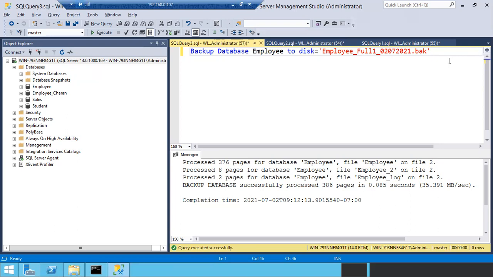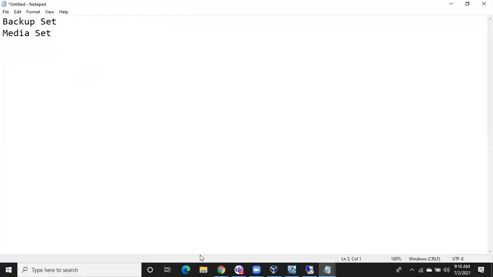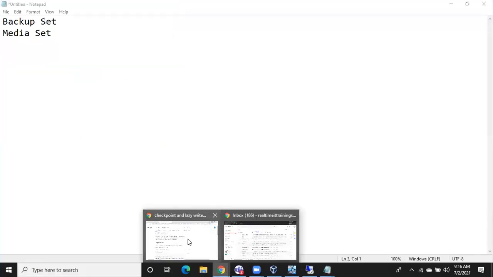That can be achieved using differential backups. So differential backups, what will they do? I guess we discussed this point in the system pages, DCM, the differential changed map. A differential backup will take the backup of all the extents that have changed since the last full backup. Let me show you one diagram so that you will get better clarity.